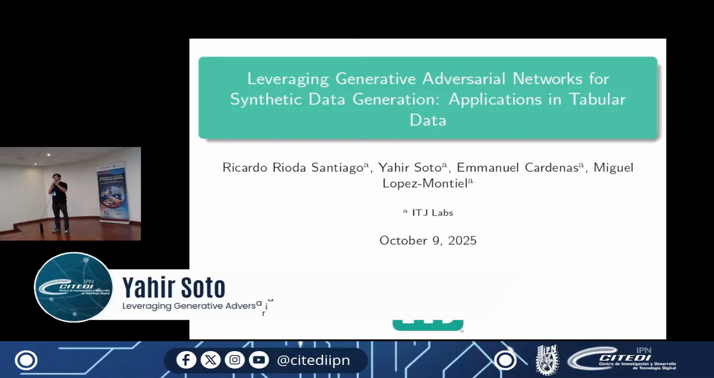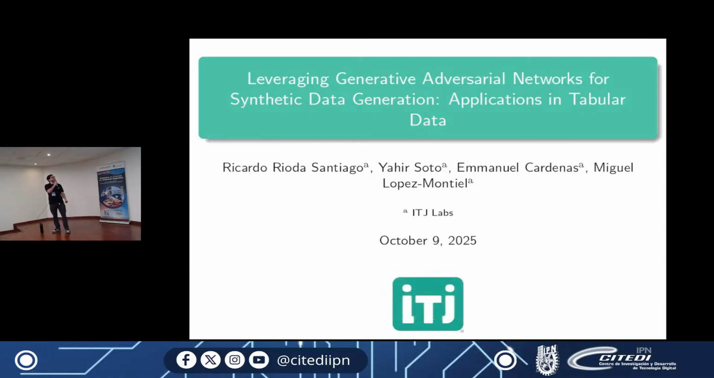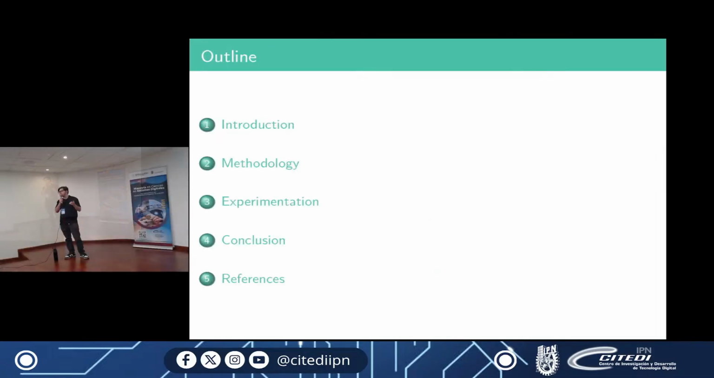Hi, good morning, everyone. My name is Jair Soto, and I'm going to present the project for ITA Labs, which is leveraging generative adversarial networks for synthetic data generation applications in tabular data. Okay, so here's a quick outline that I'm going to present. It's a little introduction, the methodology, the experimentation, conclusion, and our references.